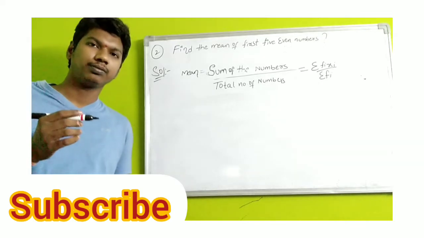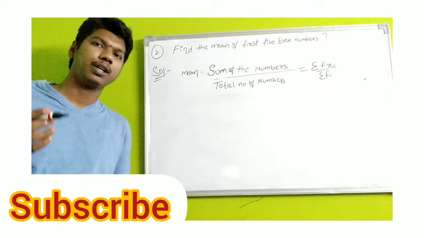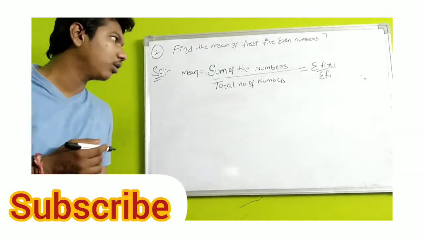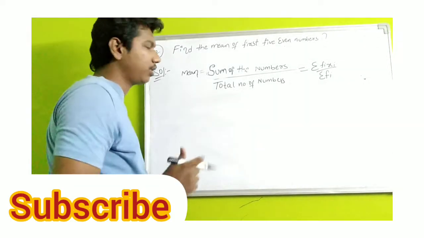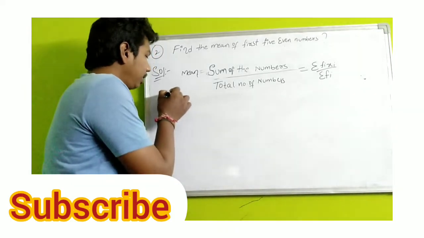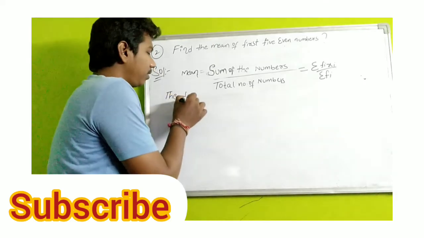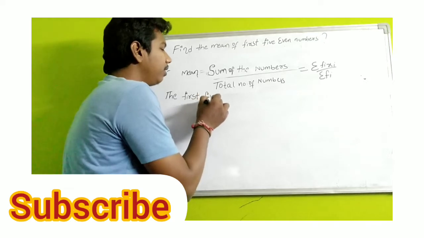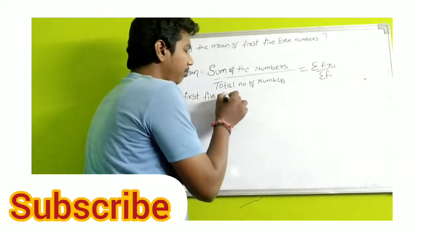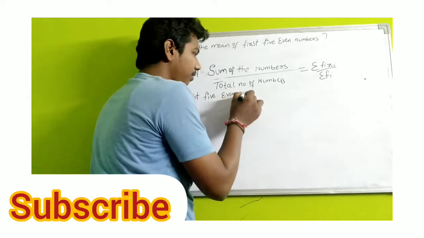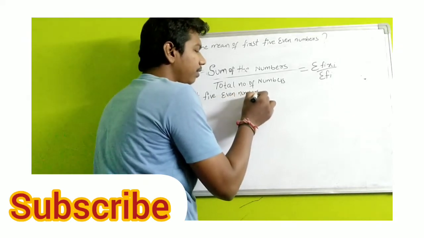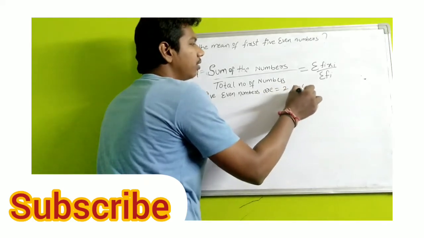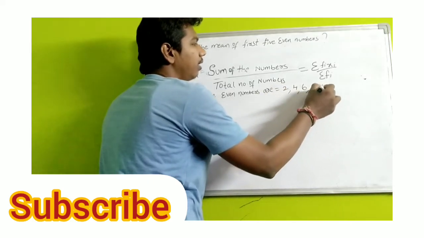Example: 2, 4, 6, 8, 10, 12, 14, 16, and so on to infinity, and here we require the first 5 numbers. The first 5 even numbers are 2, 4, 6, 8, 10.